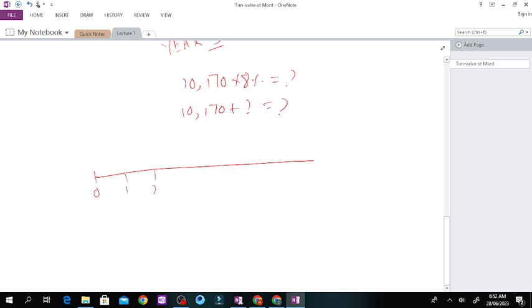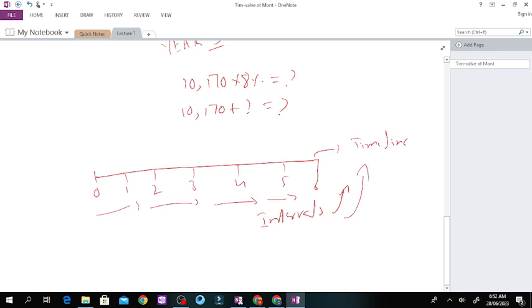All these amounts 1, 2, 3, 4 and 6, all these figures starting from 0 to 6, are known as intervals, and this line is known as the timeline. Okay, what does it mean? This line is known as the timeline, or you can say the intervals make that timeline.